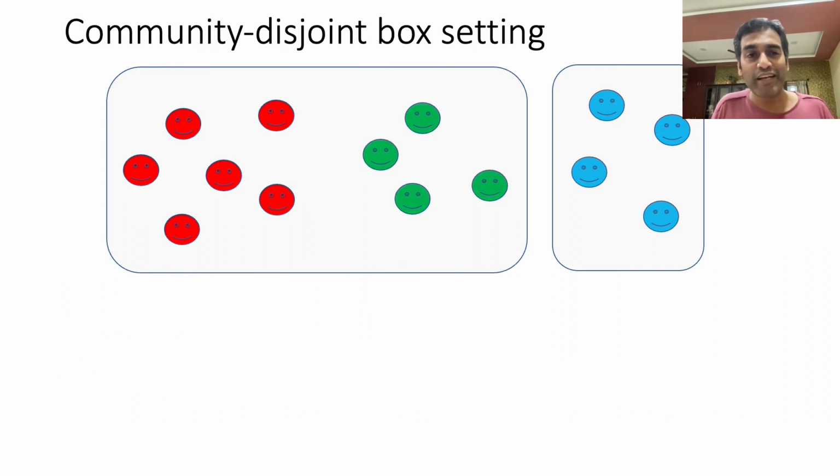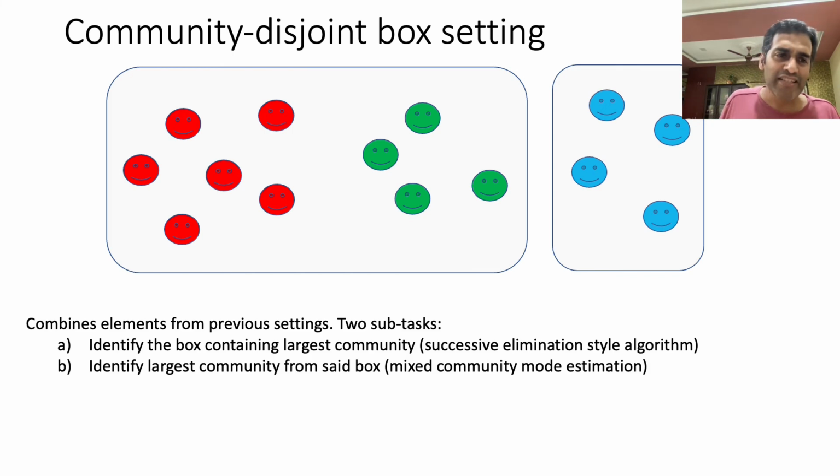So finally, let me tell you what we know about the community disjoint setting. It turns out in this case that the right algorithm must combine elements from the preceding two settings that I've described, because the learning task itself has two subtasks. The first is to identify the box containing the largest community, which involves the successive elimination style procedure.